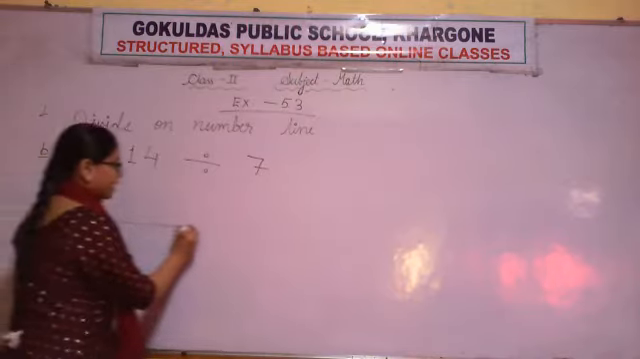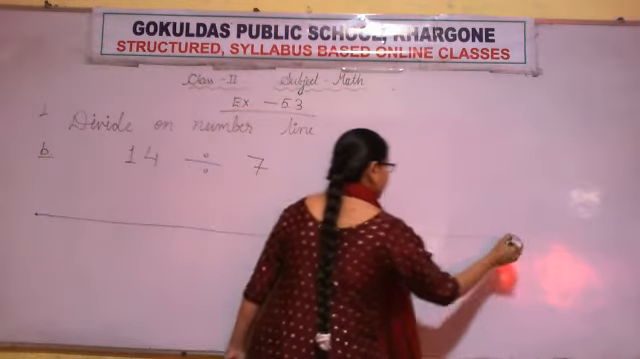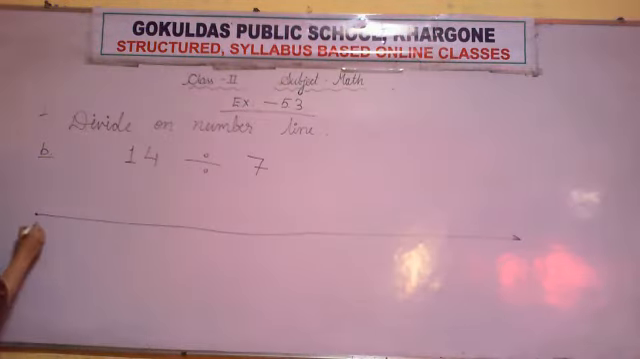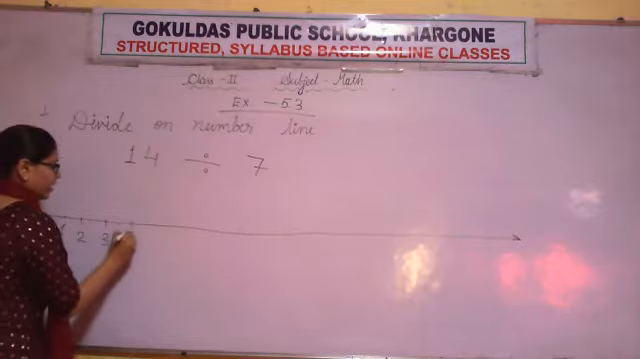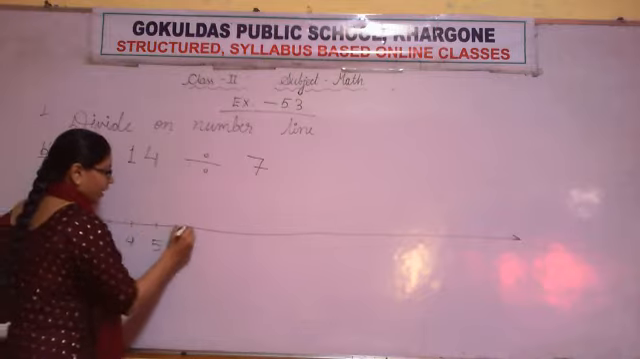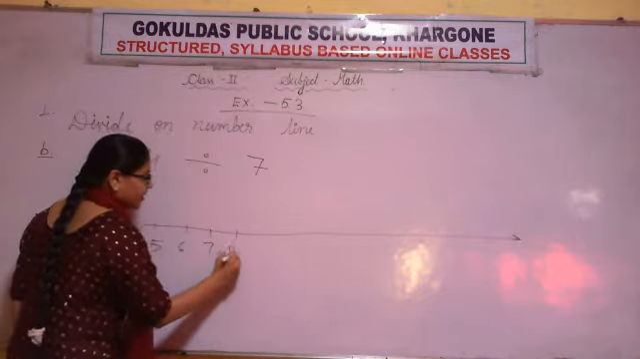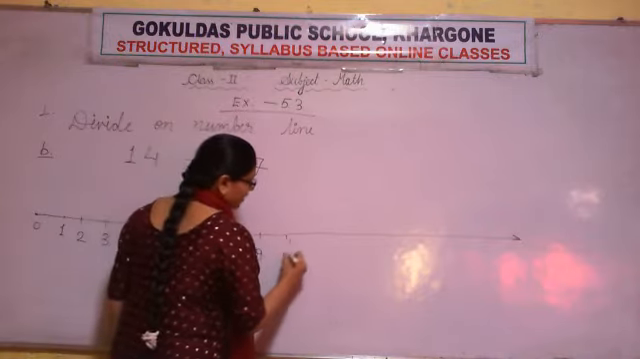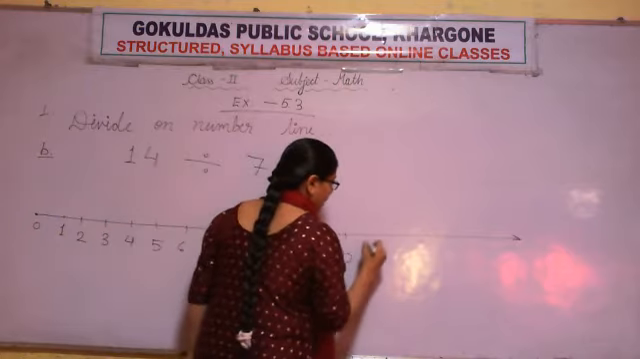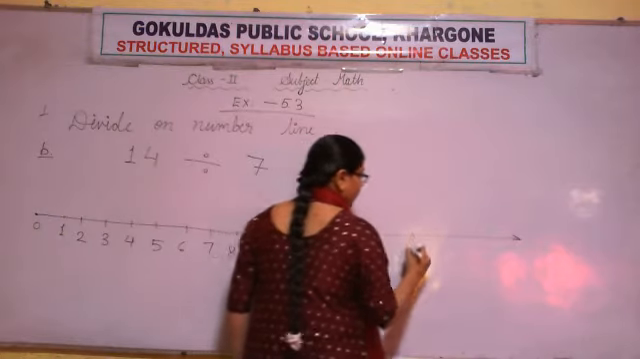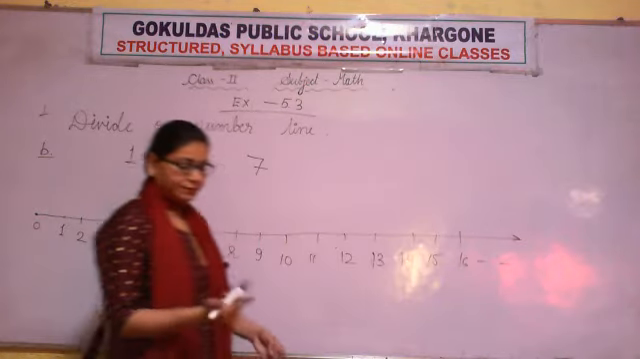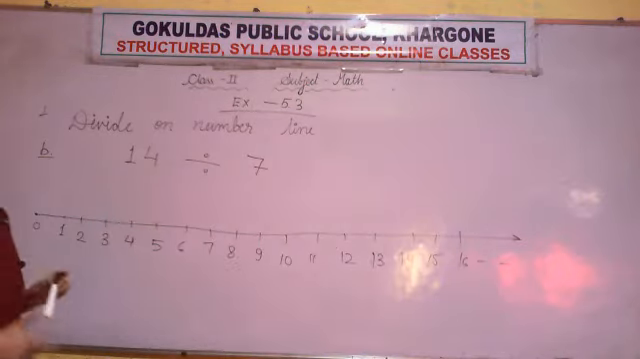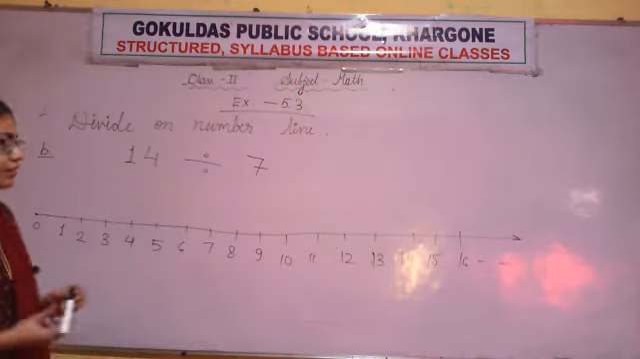So let's make a number line. First, starting from 0: 1, 2, 3, 4, 5, 6, 7, 8, 9, 10, 11, 12, 13, 14, 15, 16 and so on. Now 14 divided by 7.